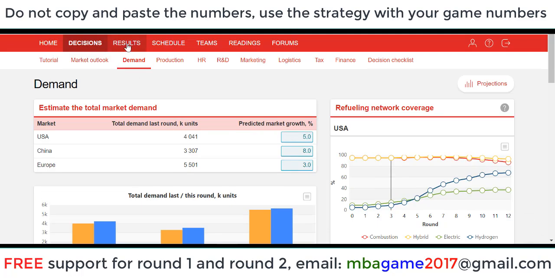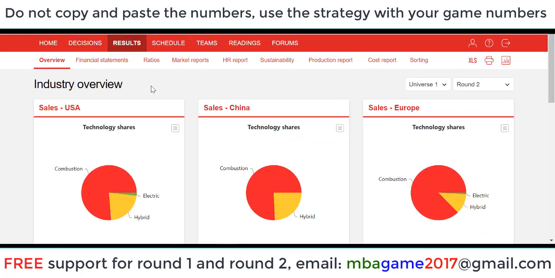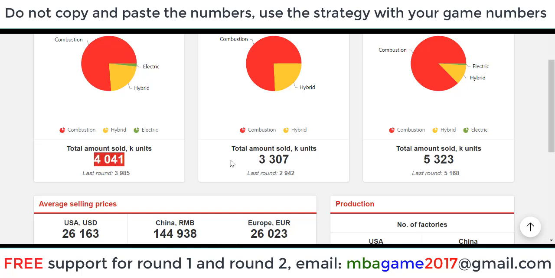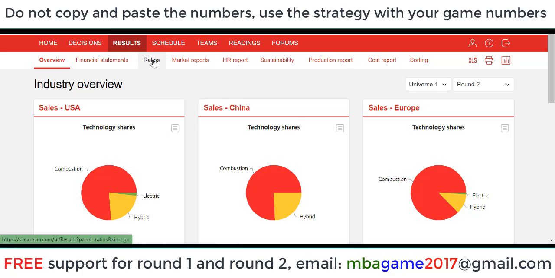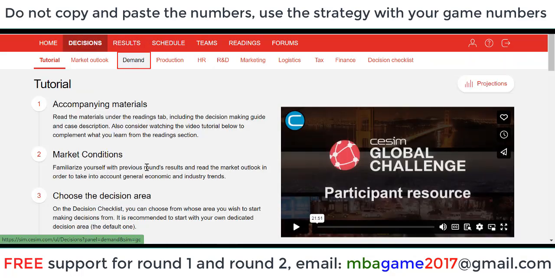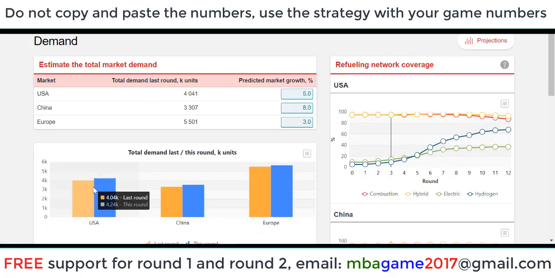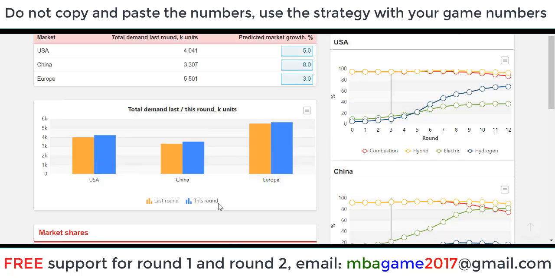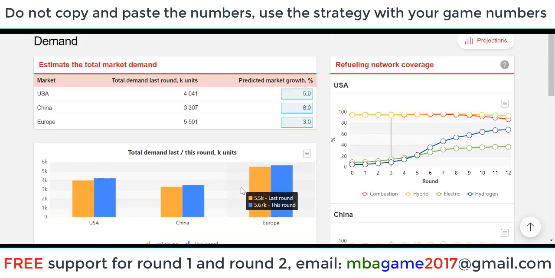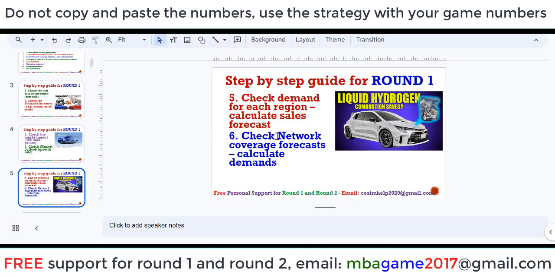And also, if you remember in the first video, we can check the number you need to be sold last round here, 4,000, and then you check the demand increase here, 4,200. So you can do that, calculate to get the sales forecast. And also check network coverage forecast, calculate the demand.